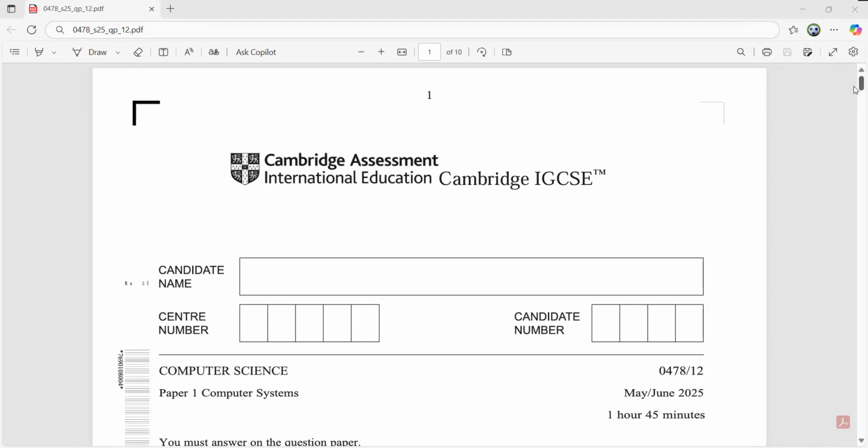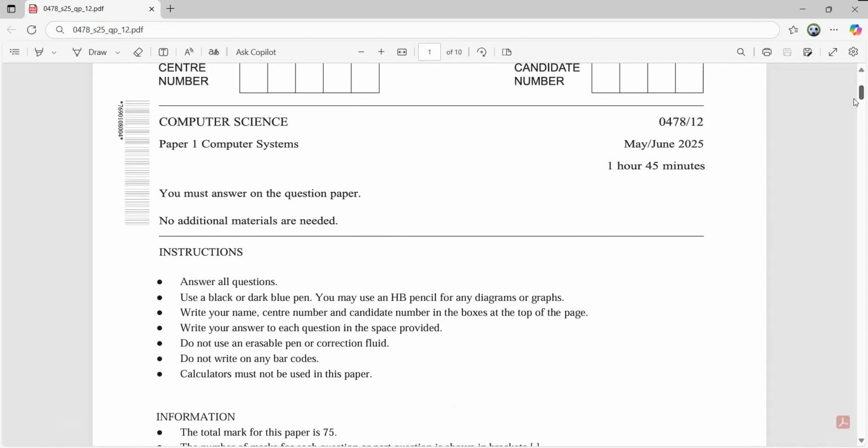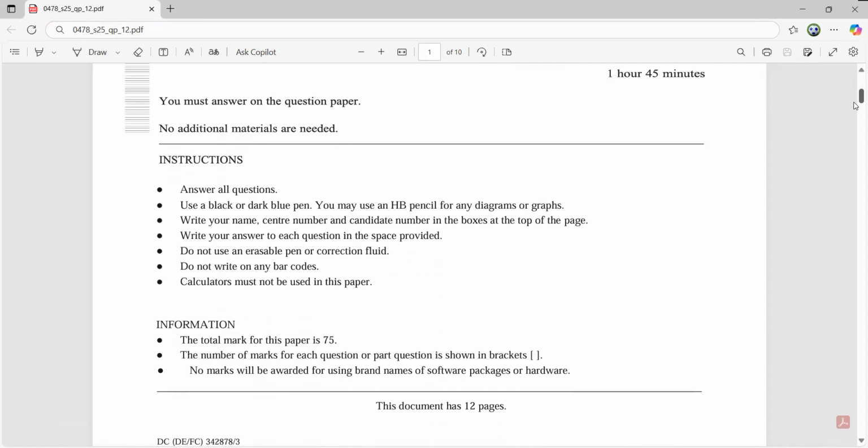Okay, today we are here to solve one more paper, the most recent one, Paper 1, Computer Systems 0478, Paper 1 to May June 2025. The duration of the paper is 1 hour 45 minutes, and you have to answer on the question paper. No additional material is needed.